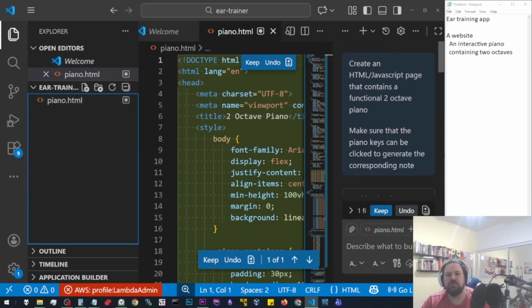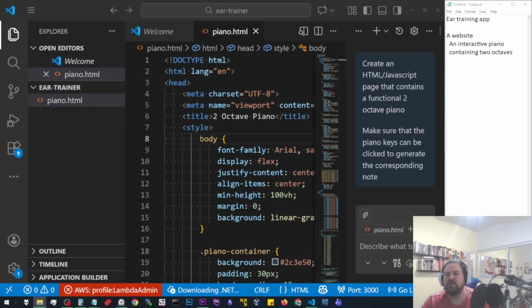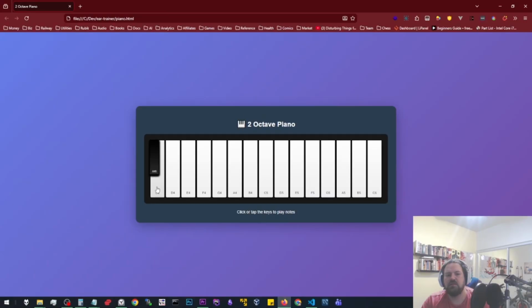I don't think the right word is build, but which, yeah, almost, right? It's not bad. It's most of the way there.